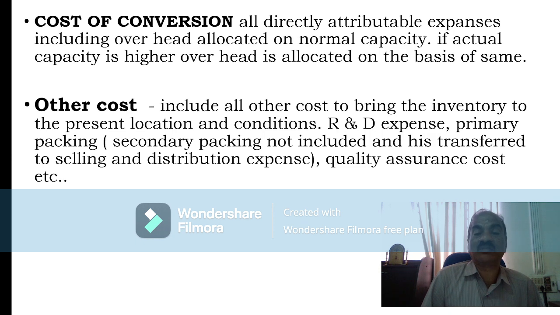Quality assurance cost also can be added as other cost because it is fundamentally essential for any organization to ensure the quality. Whatever expenses you are incurring to assure the quality can be added to other cost of inventory.